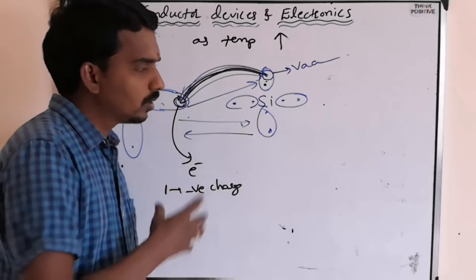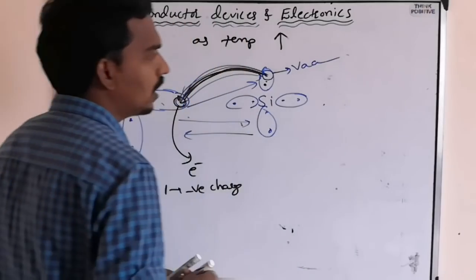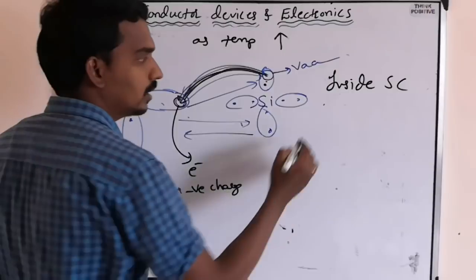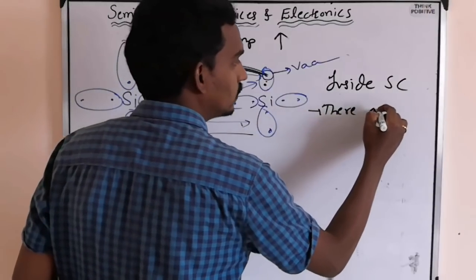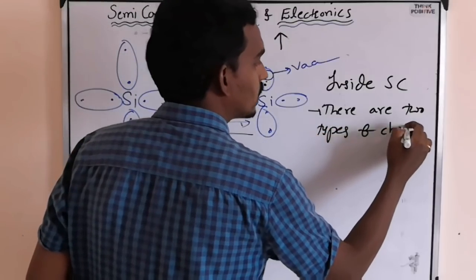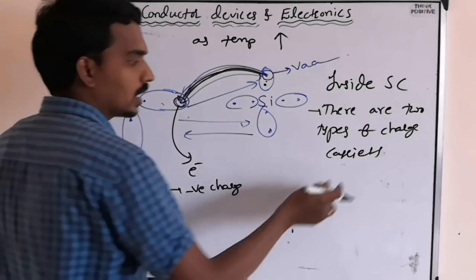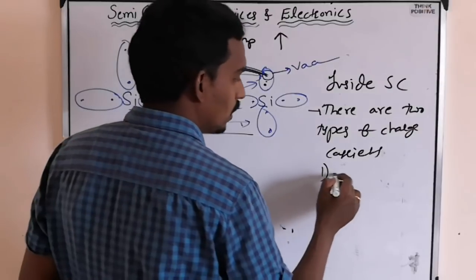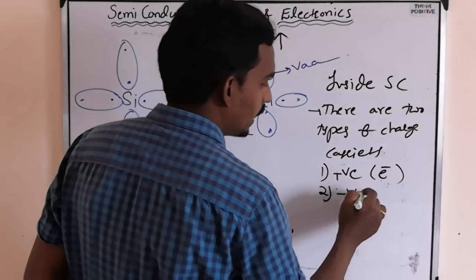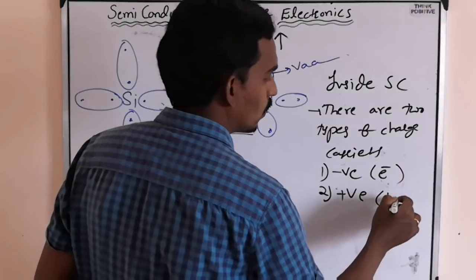That's why in the entire chapter we say that inside a semiconductor there are two types of charge carriers. One is negative, nothing but the electron. Another one is positive, the hole.